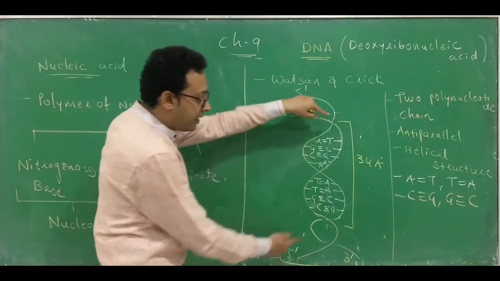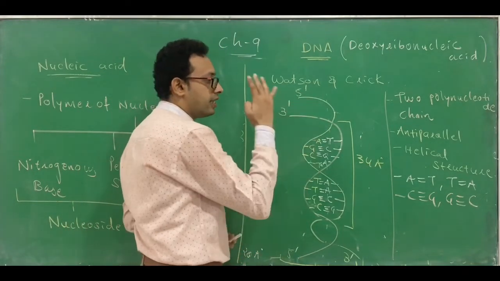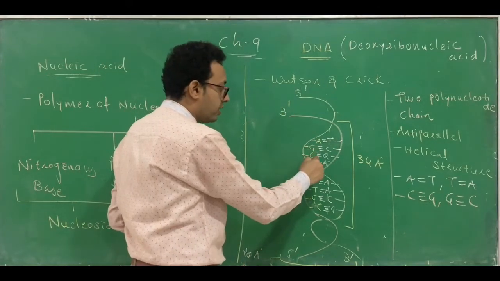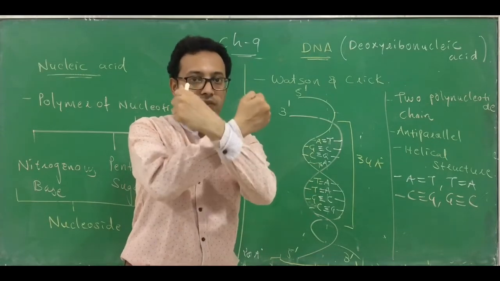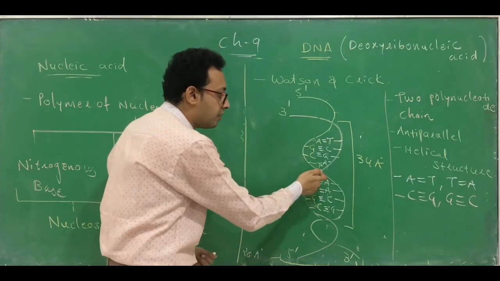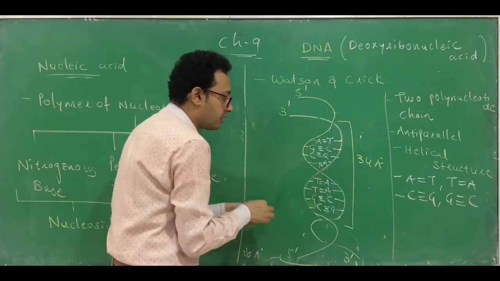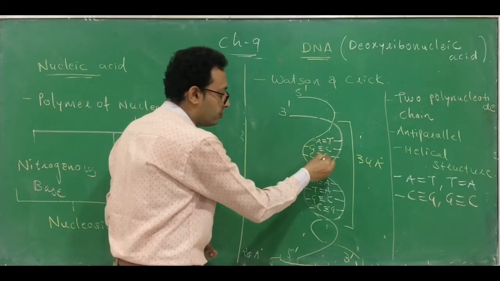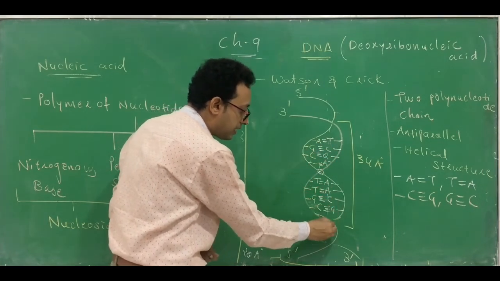In one helix, how many nitrogenous bases are present? There are a total of 10. 1, 2, 3, 4. The fifth is over here. It is twisted, so due to the twisting we are not able to see it and cannot show you. This is the position where you can find the fifth one. 1, 2, 3, 4, 5, 6, 7, 8, 9, 10.